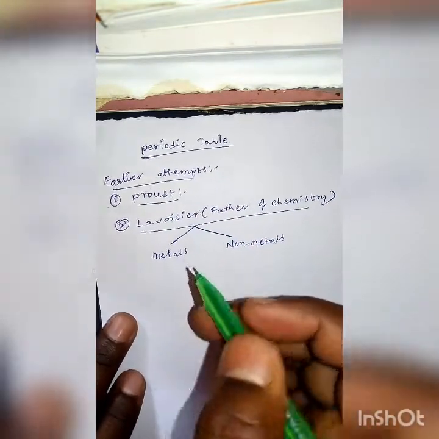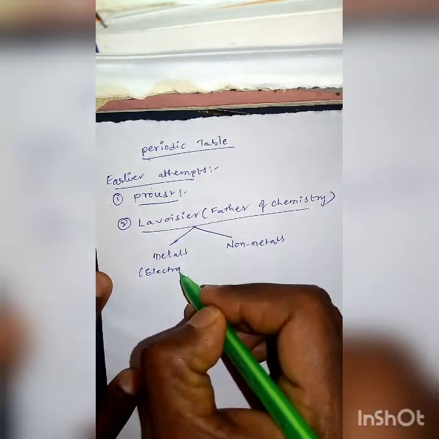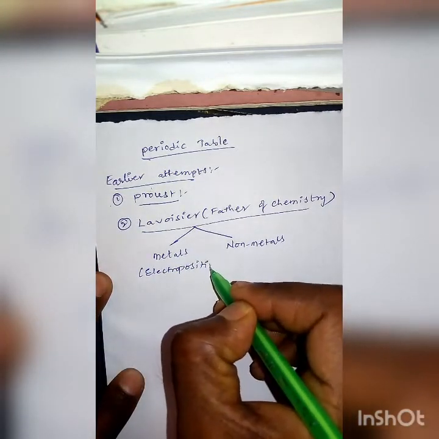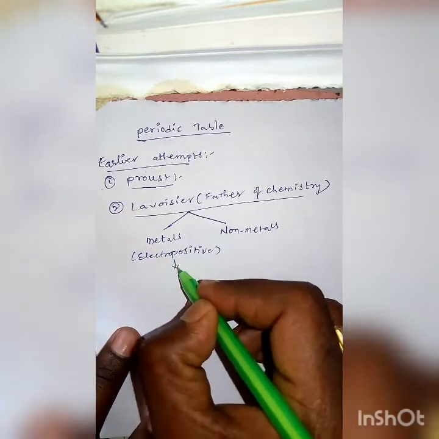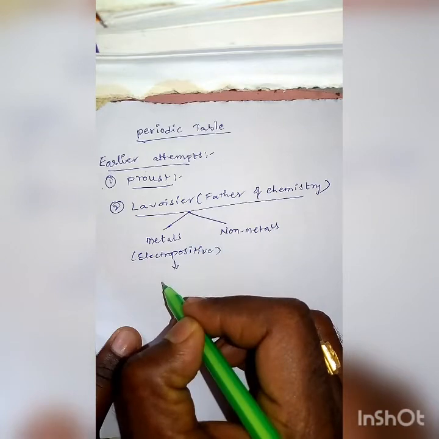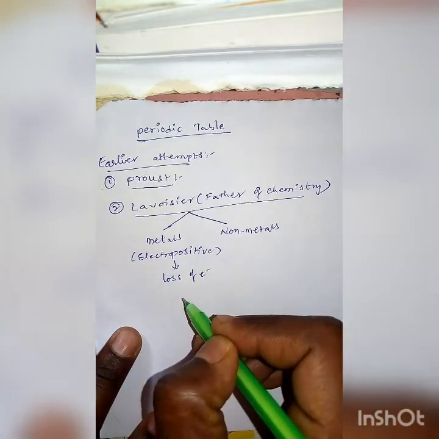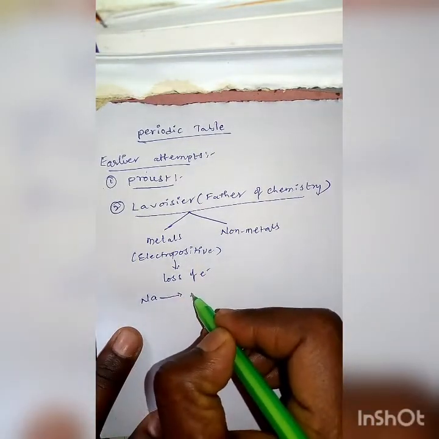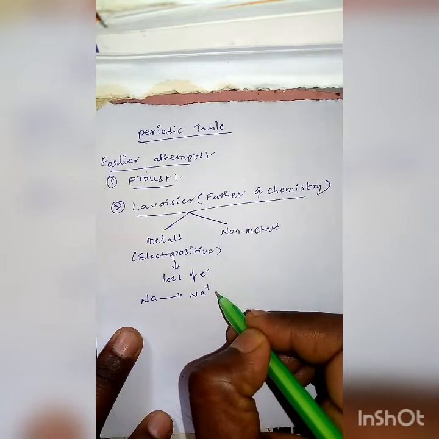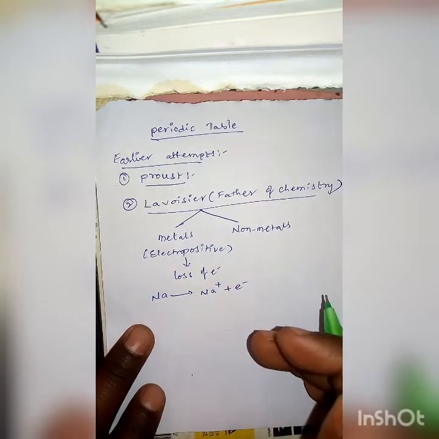You know that metals are electropositive and they form cations by loss of electrons. Suppose you take sodium: by losing one electron, it gains one positive charge.